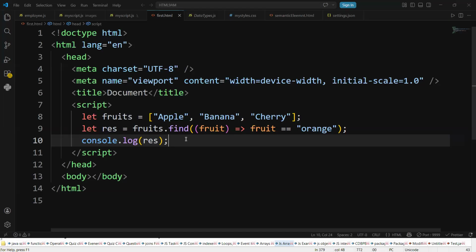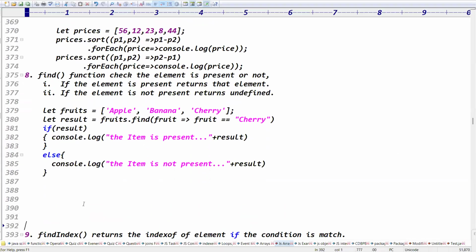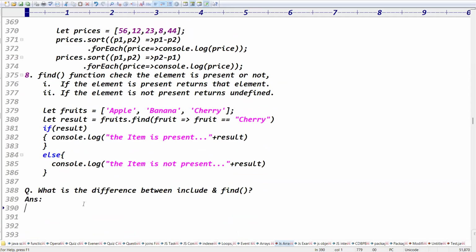Include will return true or false, checking whether the data is present or not. Present means return true. Not present means return false. Good. Include returns true or false. What does find return? True or false, or data, right? That is called include and find. What is the difference between include and find?